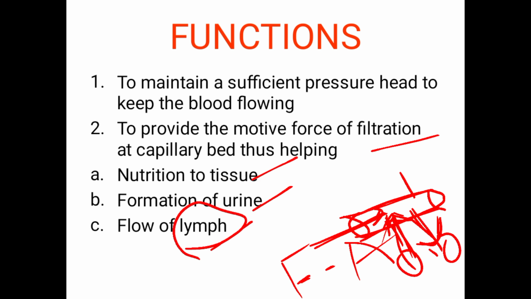Then functions: mainly it maintains the sufficient pressure head to keep the blood flowing. It forms a motive force for filtration at the capillary bed, which helps to give nutrition to tissue, formation of urine, so that is also important, then the function of the kidney, then flow of lymph. Lymph is a tissue fluid formed in the interstitial space and it flows through the lymph nodes, but those things are not needed.